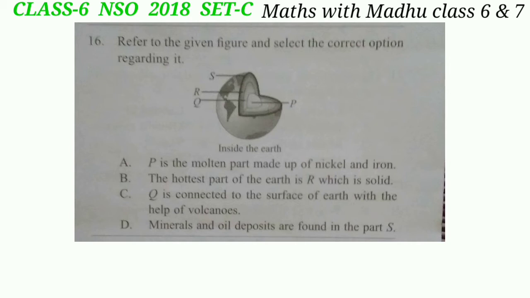Now C. Q is connected to the surface of earth with the help of volcanoes. This is also the incorrect option. Option D. Minerals and oil deposits are found in the part S. This is the correct option. Minerals and oil deposits are found in the part S.